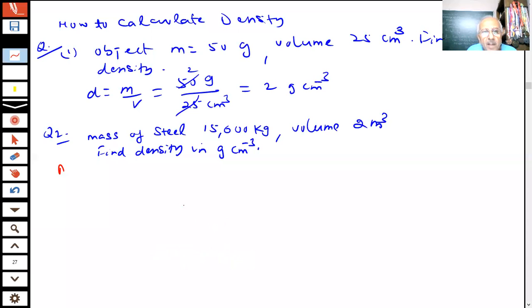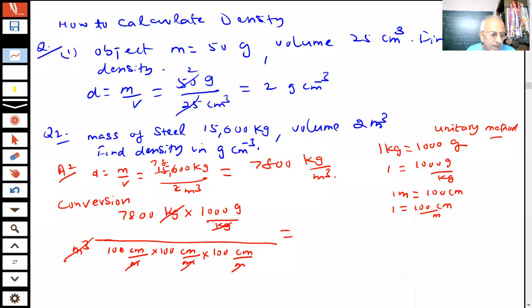So kilogram and kilogram cancelled. 3, 1, 2, 3 cancelled. Can you tell me what is the answer coming? Find the value. How much is this coming after cancellation? How many? One, two, four, six. So 2 and 5. Then what will be the answer, student? Cancel, cancel, cancel, cancel, and this cancels.